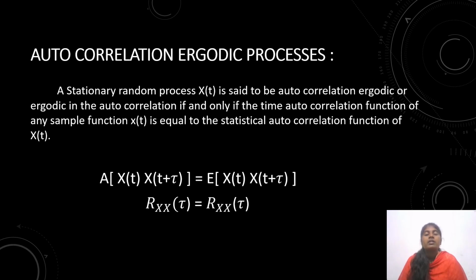Autocorrelation ergodic process. A stationary random process x(t) is said to be autocorrelation ergodic, or ergodic in the autocorrelation, if and only if the time autocorrelation function of any sample function x(t) is equal to the statistical autocorrelation function of x(t). That is, A[x(t) x(t+tau)] = E[x(t) x(t+tau)], so Rxx(tau) equals Rxx(tau).